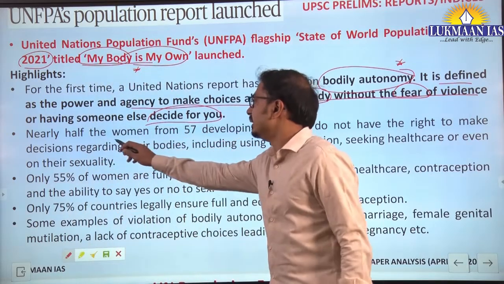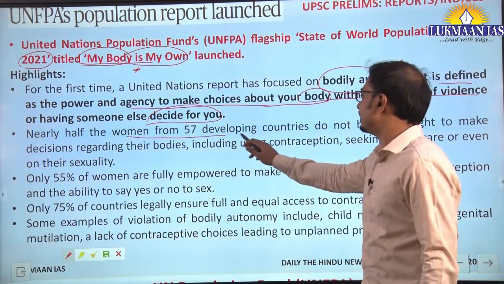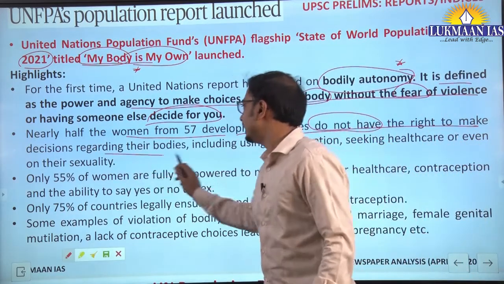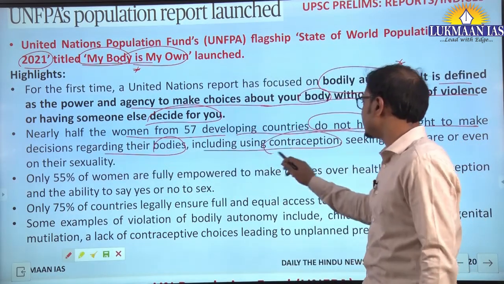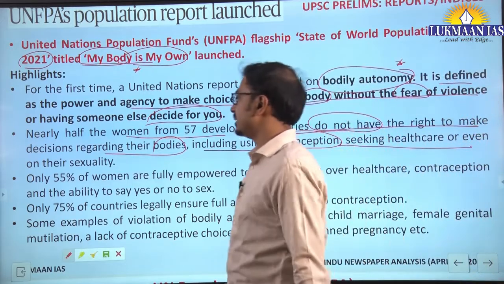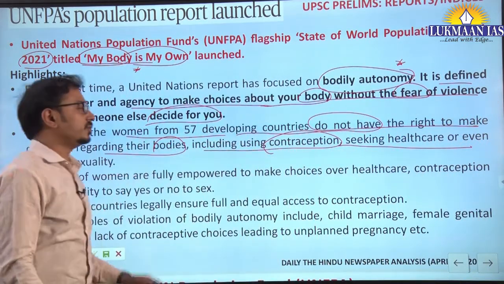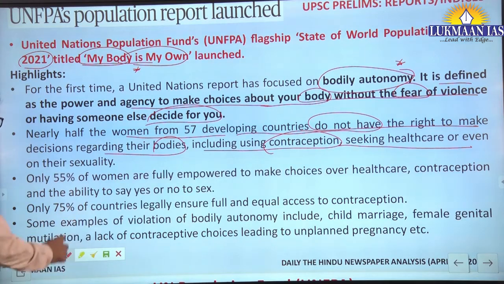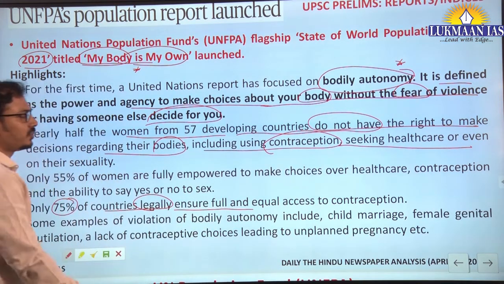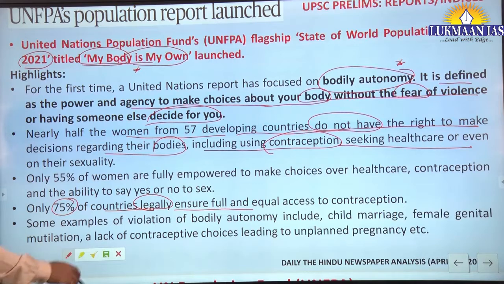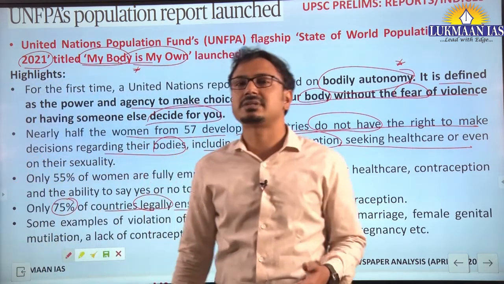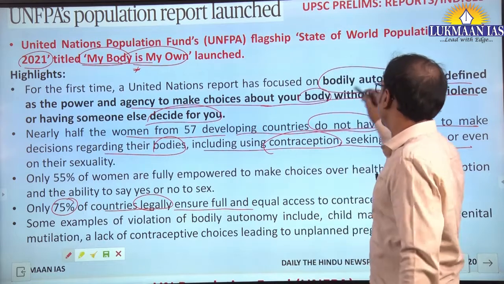You can see here nearly half of the women from 57 developing countries do not have the right to make decisions regarding their bodies, including using contraception, seeking healthcare or even on their sexuality. So this is the situation. Along with that, only 75% of the countries legally ensure full and equal access to contraception. So this particular report is focused for the first time on this aspect of bodily autonomy.